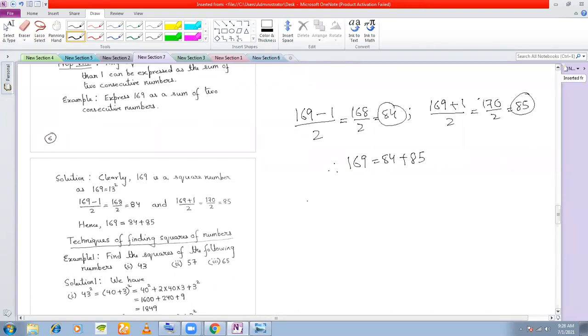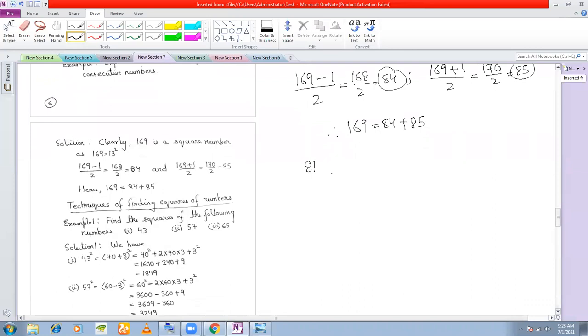Let us try with another number, 81. I want to write 81 as a sum of two consecutive numbers. Now remember, this is only applicable for square numbers, not for every number. Subtract 1 from 81 and divide by 2. So I get 80 divided by 2, which is 40. And now I add 1, so I get 41. Therefore, 81 can be written as 40 plus 41. You can try it with any square number.